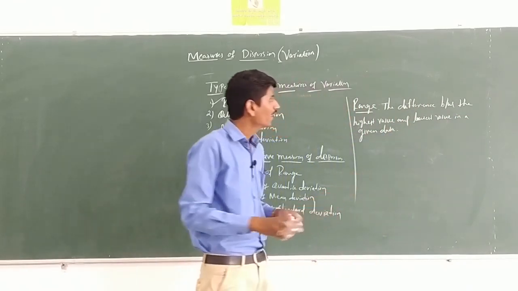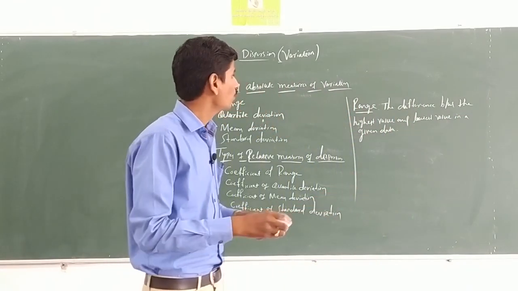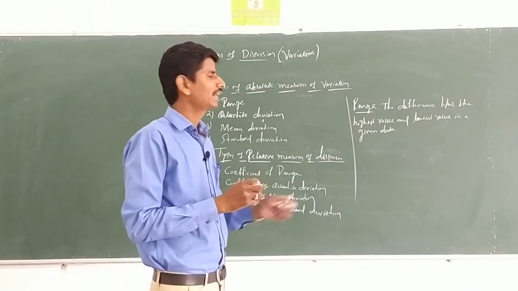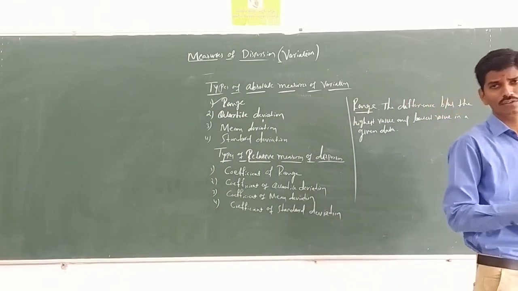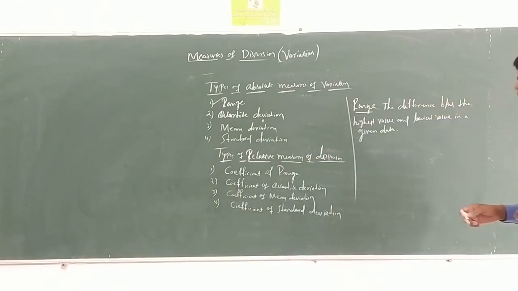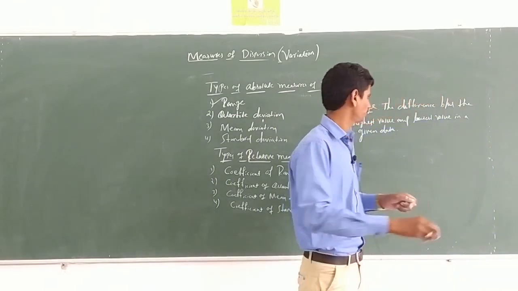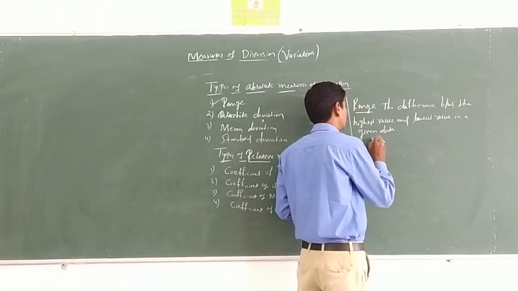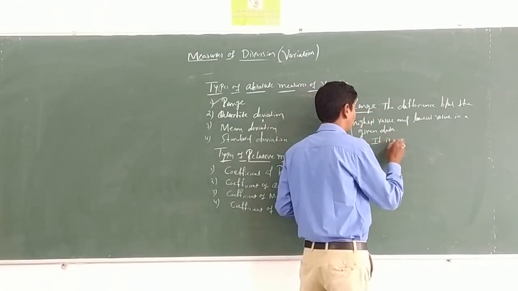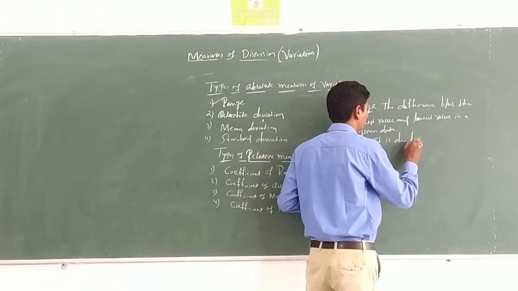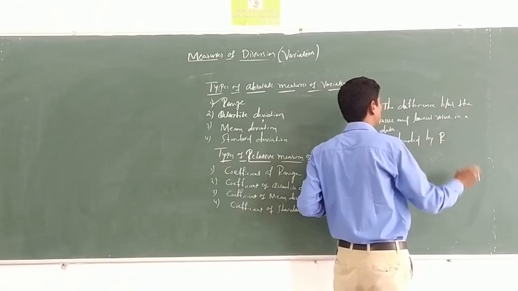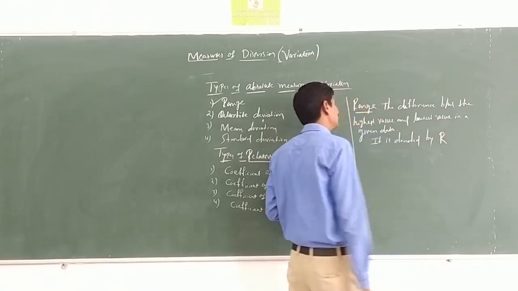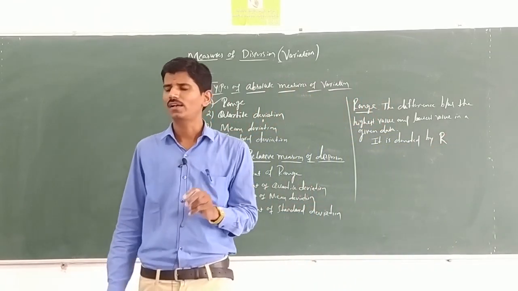What is the range? The difference between the highest value and lowest value in a given data is said to be range. Highest minus lowest is equal to range. Range is denoted by capital R.